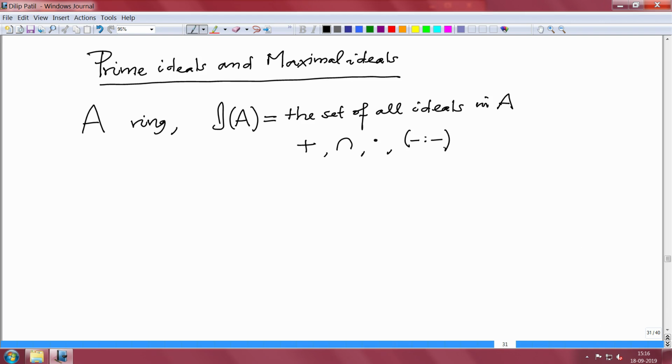These operations we have defined, and then some other properties I will write in some of the exercises. But today, let us define first.